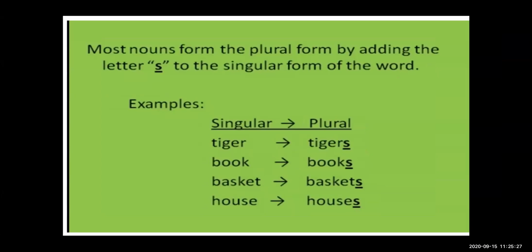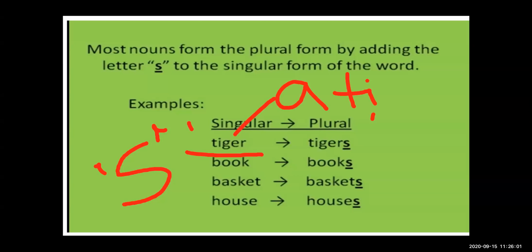Sometimes, when we have to write the plural form of a noun, we add the letter s at the end of the singular noun. Here are some examples. First one, tiger. What is the meaning of tiger? Tiger means only one tiger. You are talking about only one tiger.